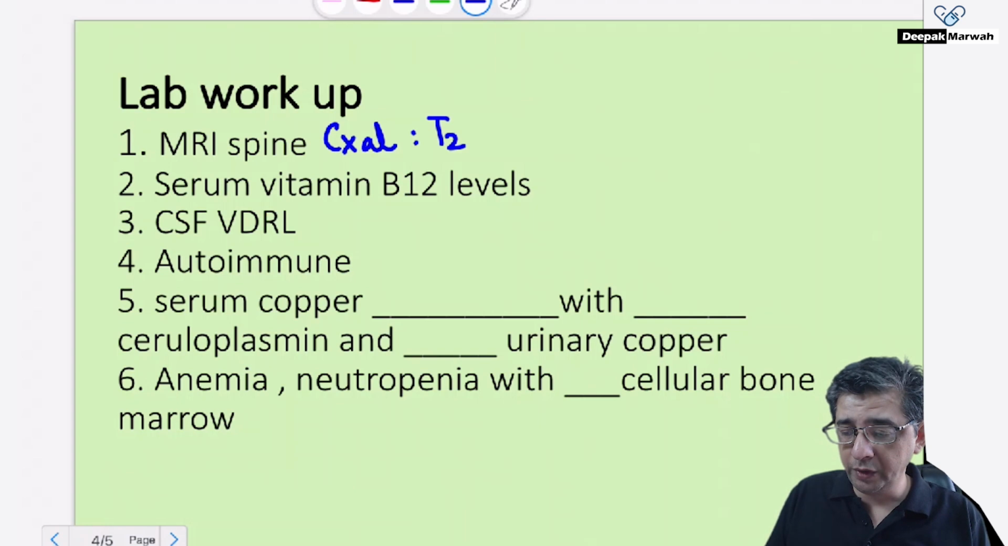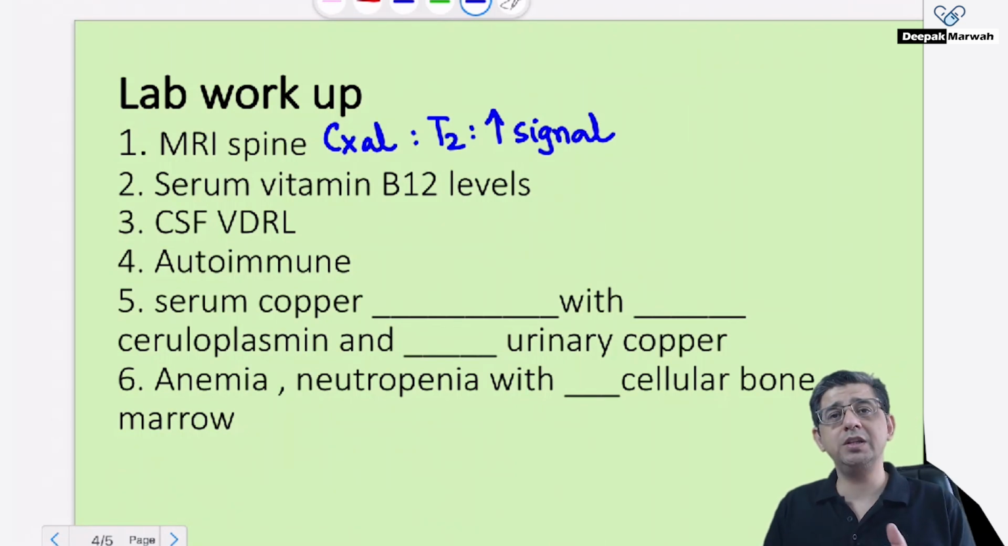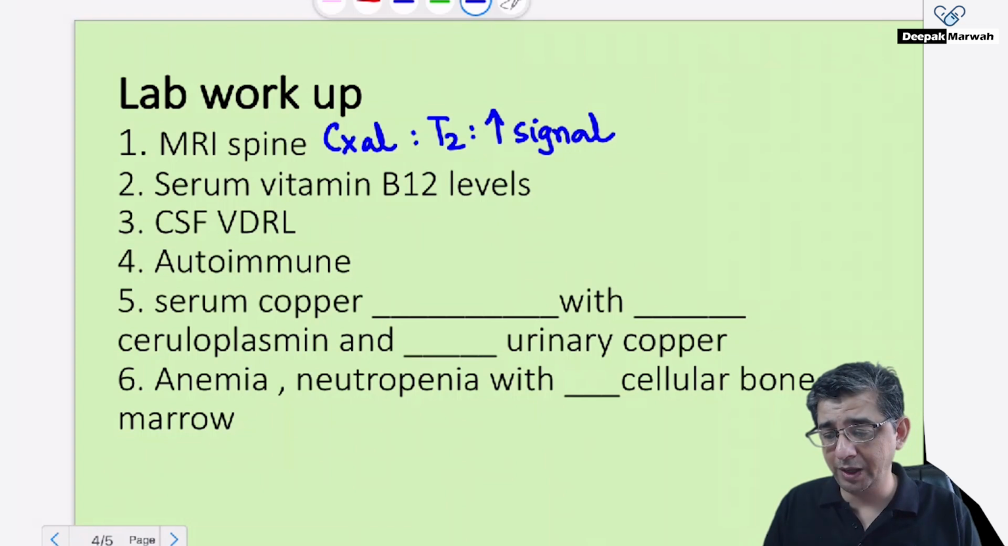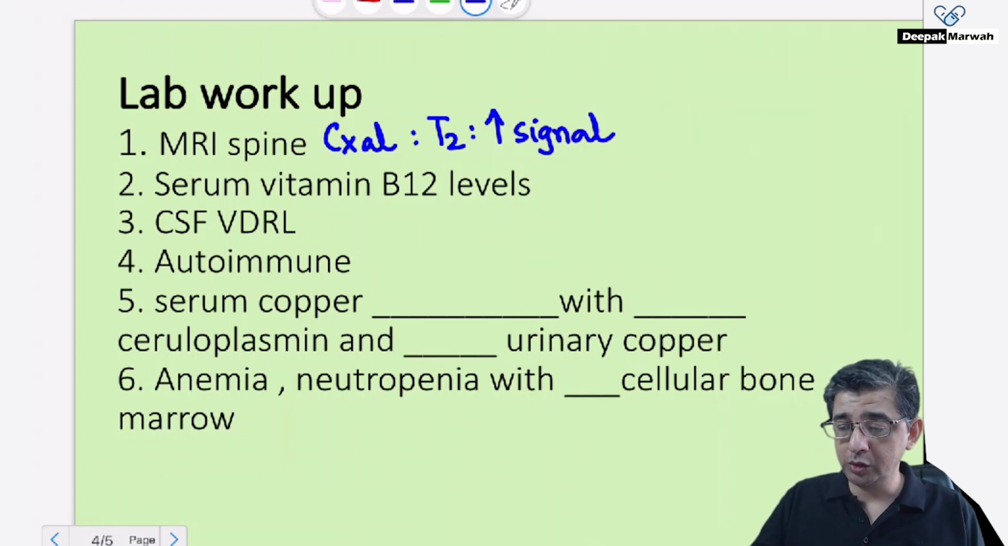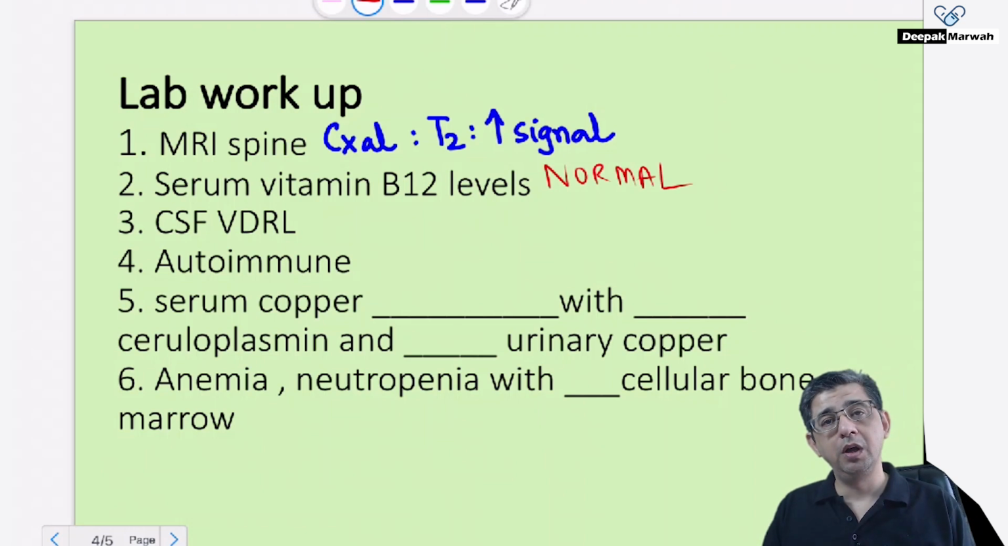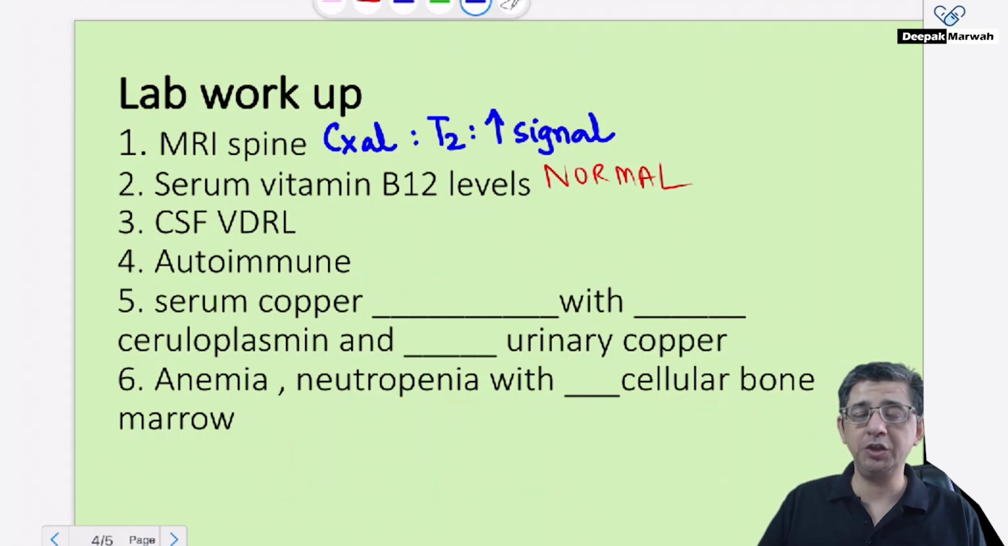In the T2 weighted images, there might be an increase in the signal, there might be hyperintense lesions that might be visualized mainly with respect to the posterior and the lateral part of the spinal cord as I highlighted. Now comes the most important part of this discussion: when you do serum vitamin B12 levels in these patients, the values will turn out to be normal.